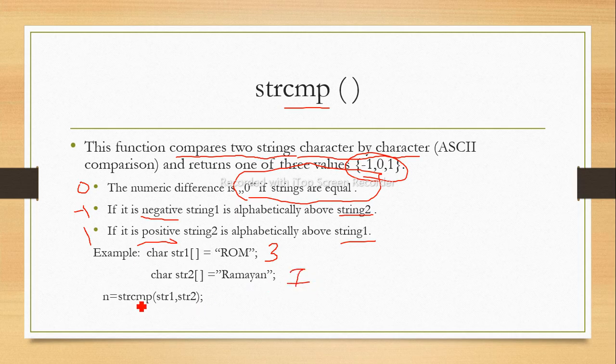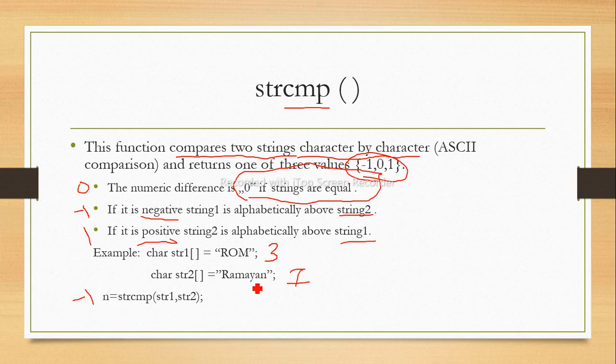Okay, and when we are comparing this str1 with the str2, here the number of characters of str2 is greater, so it will give the negative value. So in our case n will have -1. Got this? Why?